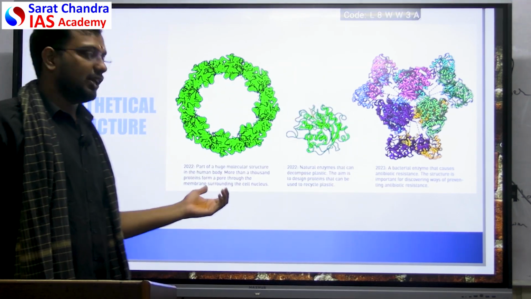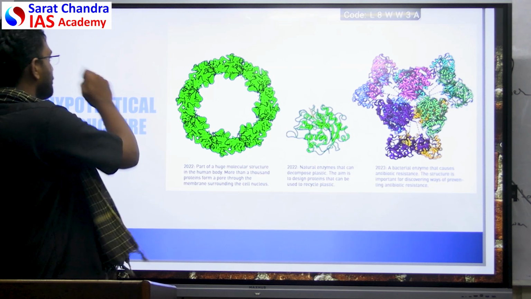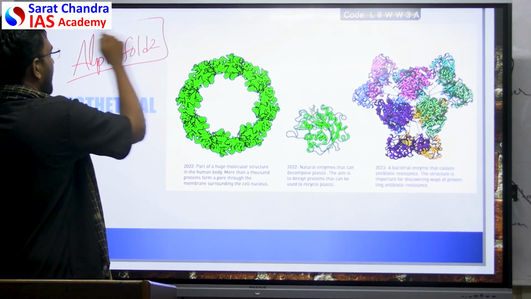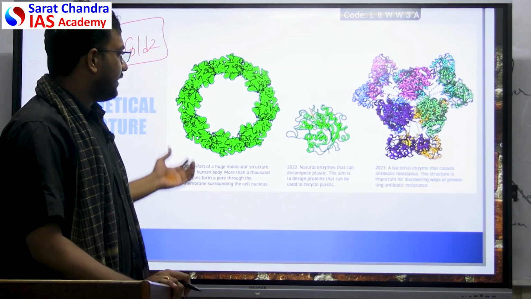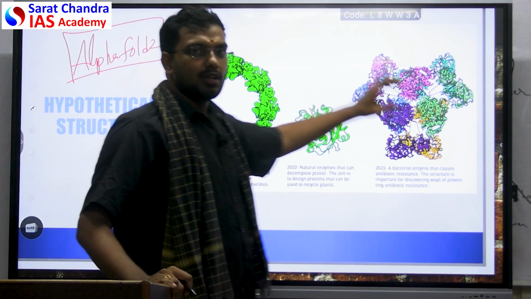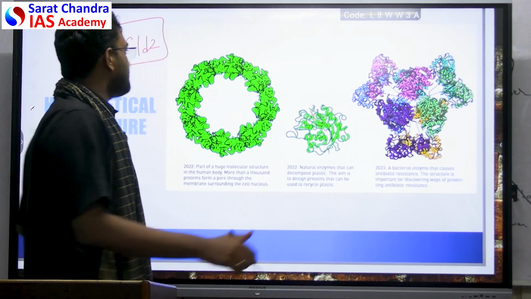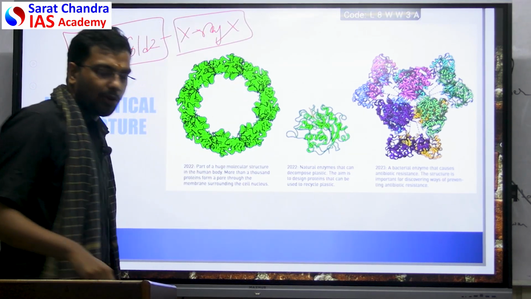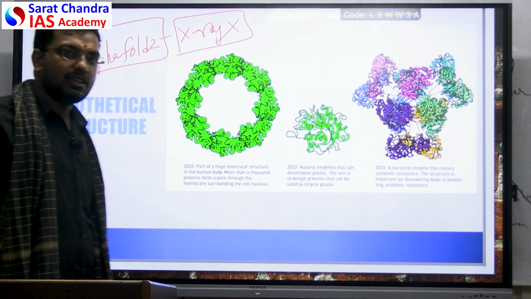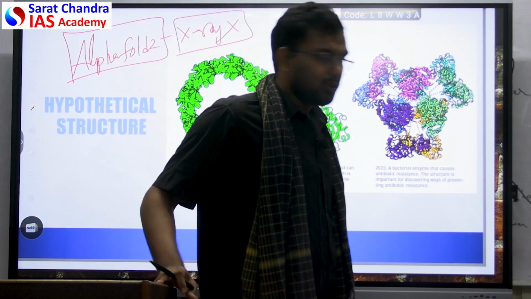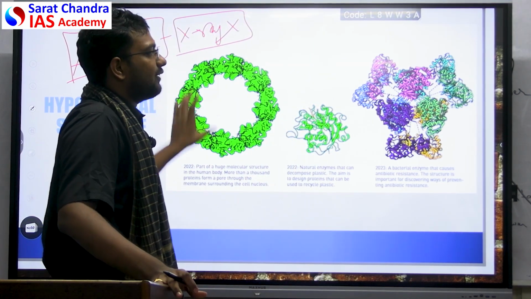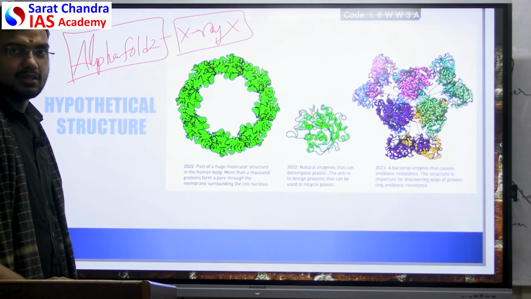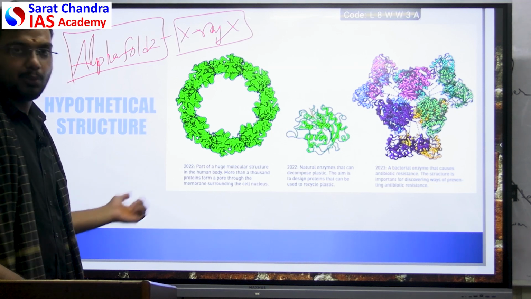These are all the proteins that have been discovered using the AlphaFold software. AlphaFold software has been a key ingredient in understanding the structure of these proteins. Now there is no need of X-ray crystallography. X-ray crystallography has become an old and obsolete technique. Now through machine learning, through pattern prediction, we are able to understand the 3D folding of complex proteins which used to take years earlier, now within a few minutes. So this is the importance of their work.